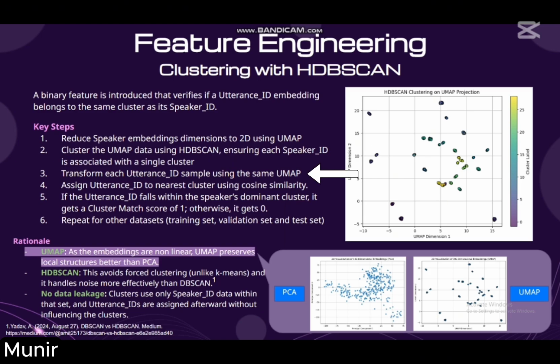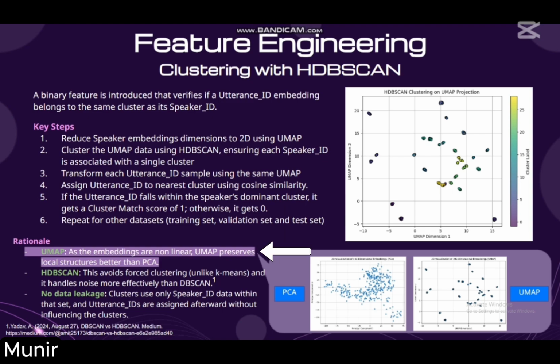We then transform each utterance ID sample using the same UMAP and assign it to the nearest cluster. If the utterance ID falls within the speaker's dominant cluster, it gets a cluster match score of 1, else 0. This is then repeated for the other datasets.